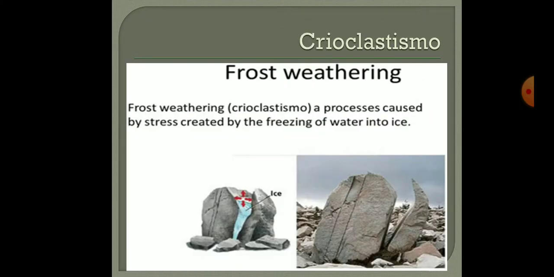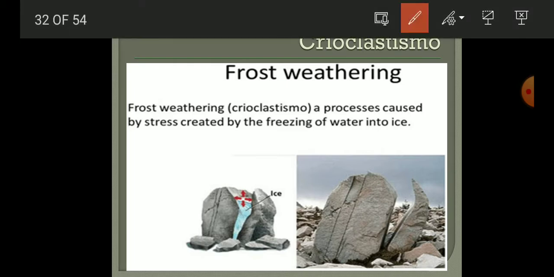Now the cryoclastismo. So what is it? It means the weathering of rock which is done by cryo, meaning something related to cold temperature.